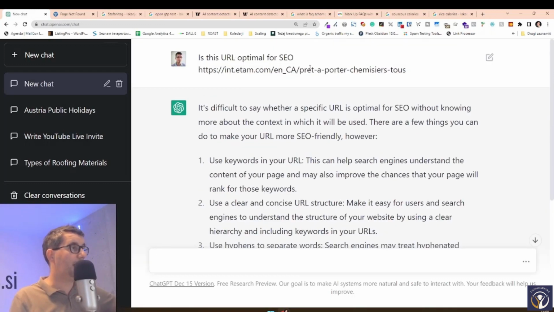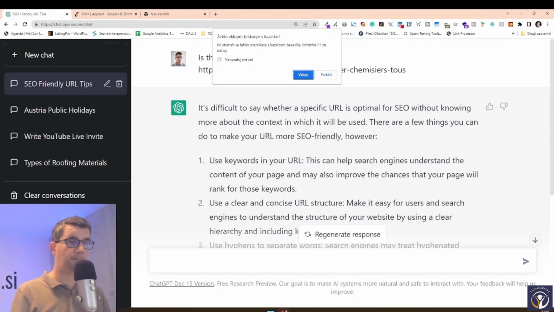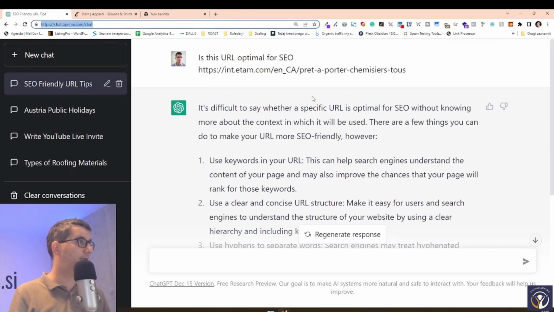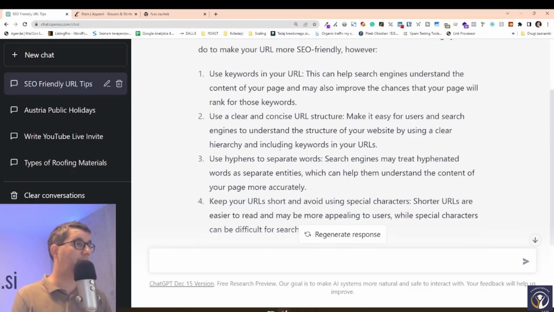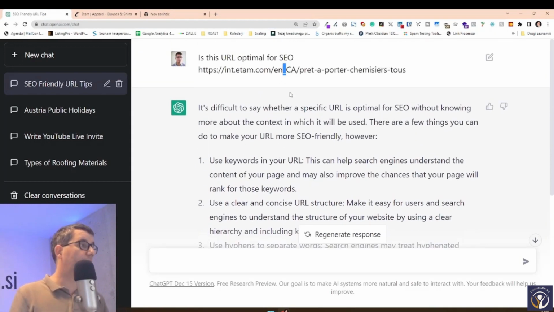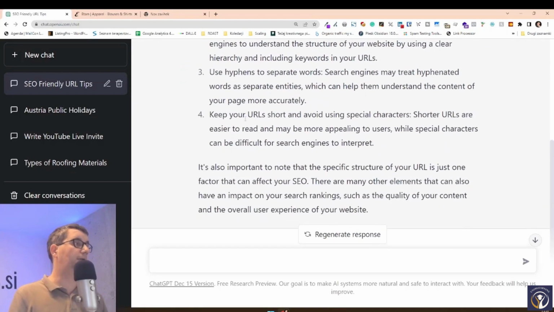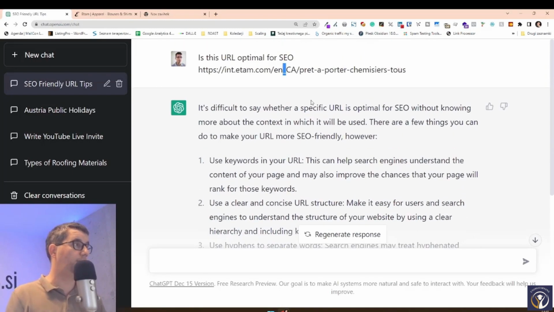All of these things are relevant for this URL because we don't use hyphens. In the part of the URL, it tells us that we should use hyphens, and because the URL is sort of long, it tells us that our URLs should be shorter, right?